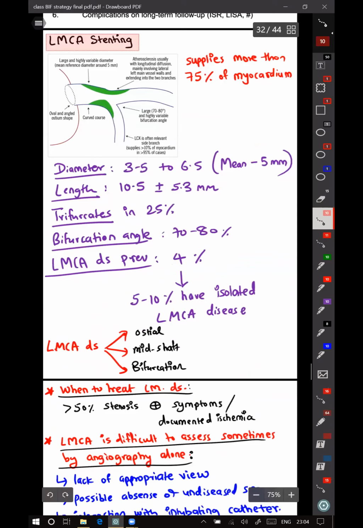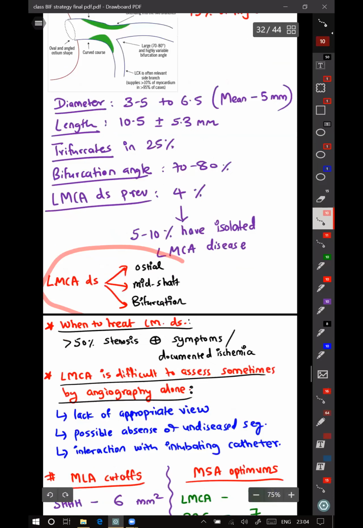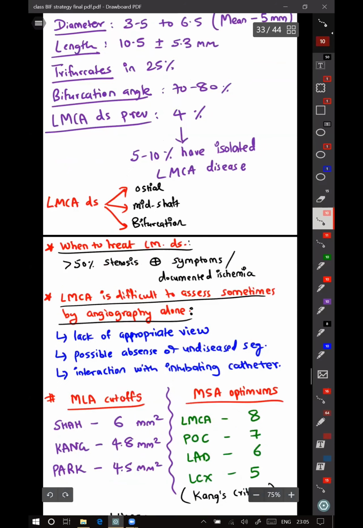The usual prevalence of LMCA disease in all the angiograms which are done everywhere is estimated to be 4%. And out of those 4%, only 5 to 10% are isolated LMCA diseases. So conventionally, LMCA disease can be divided into ostial, midshaft, or bifurcation. Most part of the bifurcation we have already discussed, how to do it and when to do it. Now, when to treat LMCA lesion: the severity cutoff is 50% for LMCA with symptoms or documented ischemia.